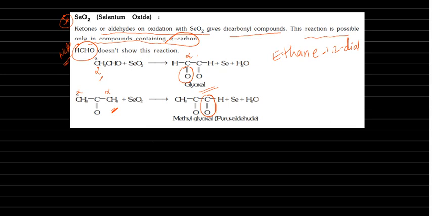Okay, suppose you take one side a methyl group and the other side a phenyl group. Obviously in the presence of selenium oxide, phenyl has no alpha hydrogen, so obviously the methyl group is getting oxidized, giving C double bond O. This is the product. Okay, the alpha carbon gets oxidized.